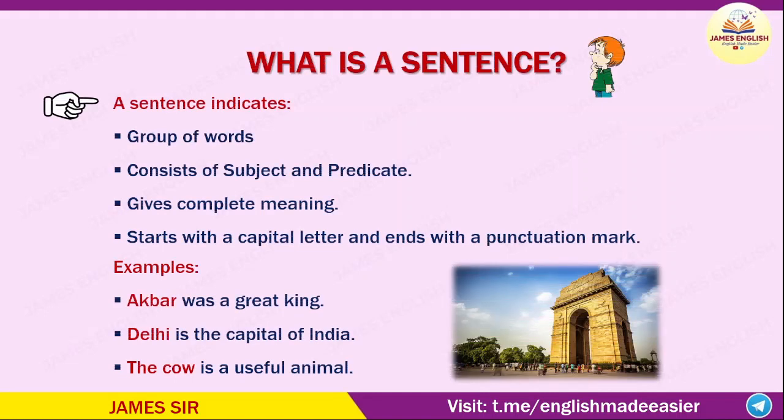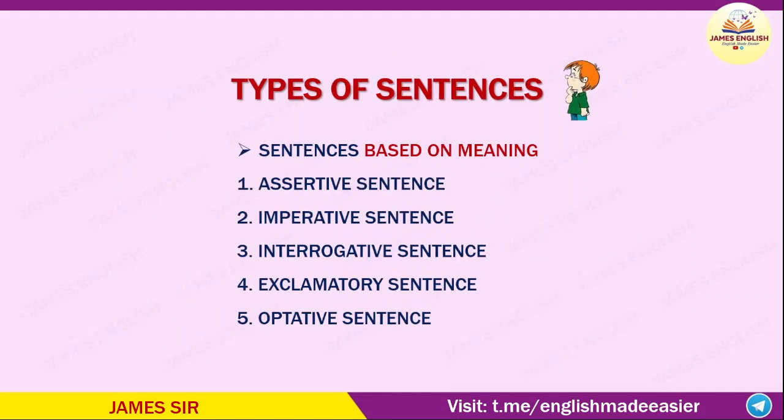Today we learned what is a sentence, what is subject, what is object and the types of objects. Now let us continue with types of sentences. Sentences based on meaning, we have 5 types. They are assertive sentence, imperative sentence, interrogative sentence, exclamatory sentence and optative sentence.